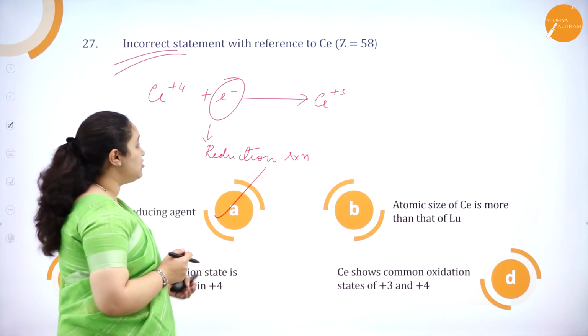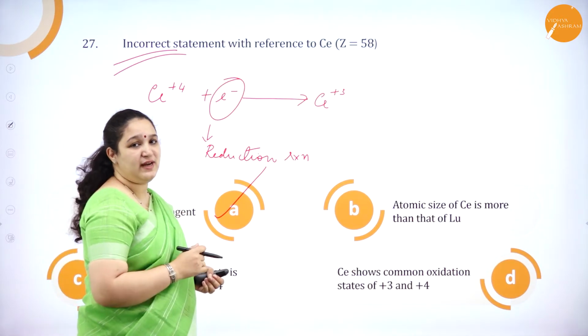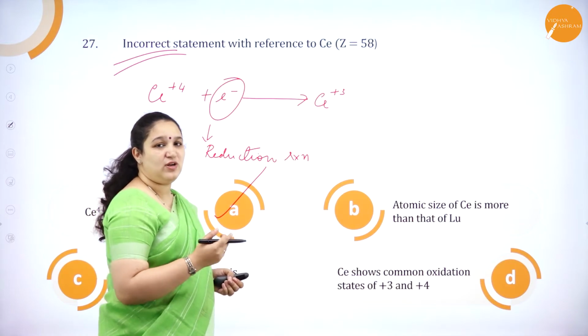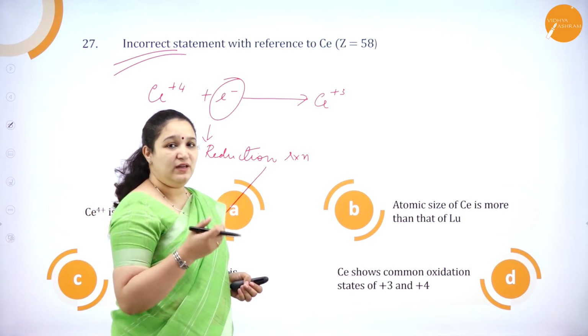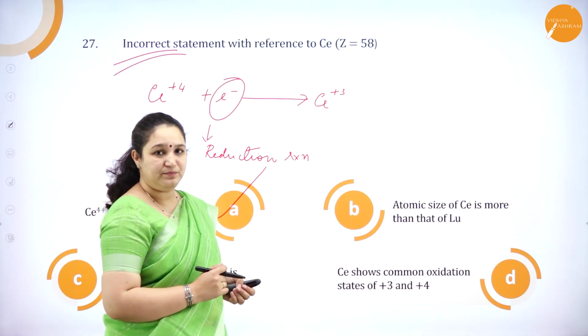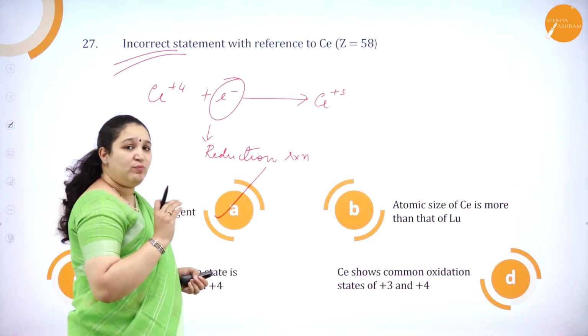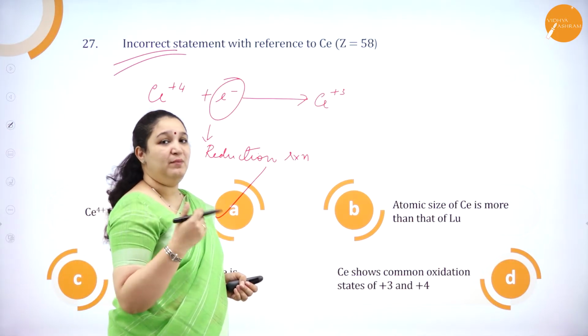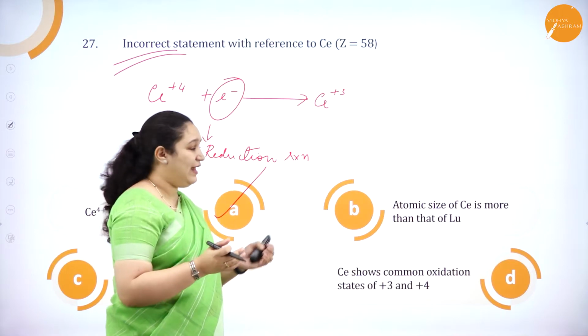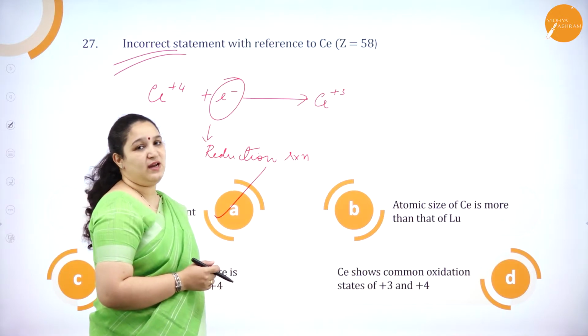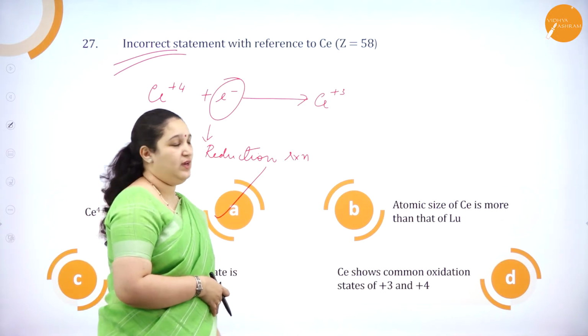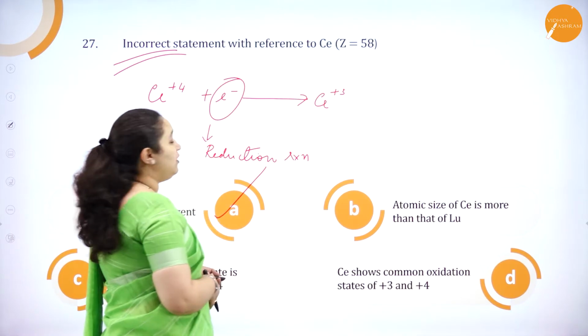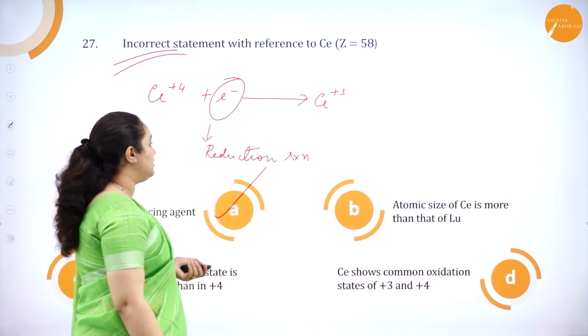Also Ce in plus 4 state is stable because it does not have any electron in 4f orbital. So plus 4 state is also stable, plus 3 state is also stable, and it can show both plus 3 and plus 4 oxidation states. So that's about question number 27. I hope you have understood.